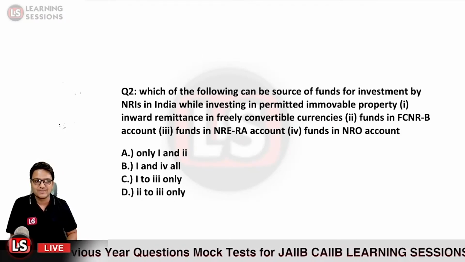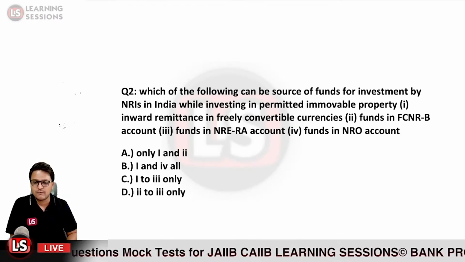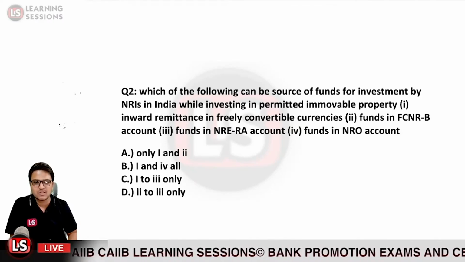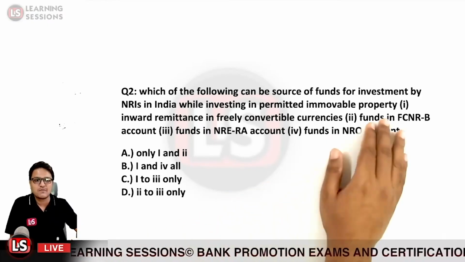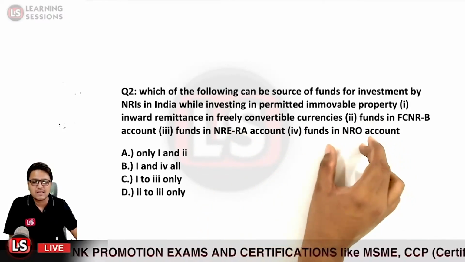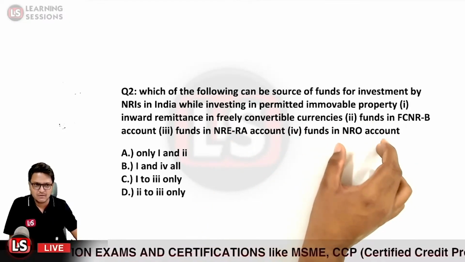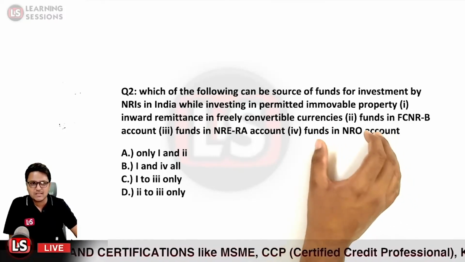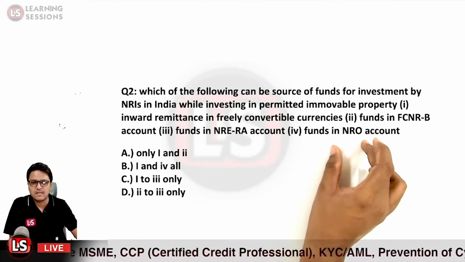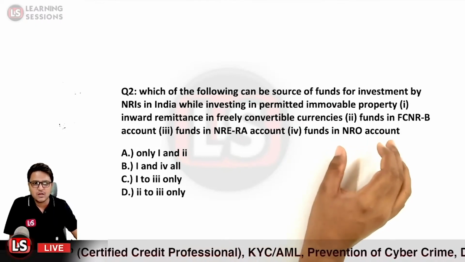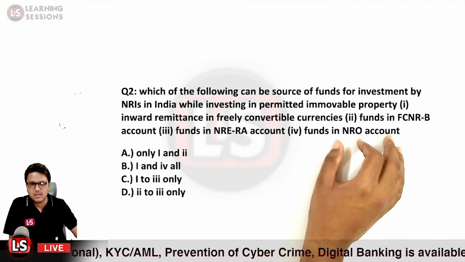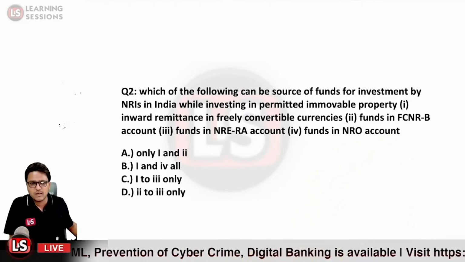Question number 2. First thing we know is that if there is inward remittance, definitely that can be used for the investment purposes, and also the balances of the FCNR account and NRE account can be used. But in that particular case, the funds in NRO accounts cannot be utilized so as to invest in Indian property. So the answer will be option C over here.